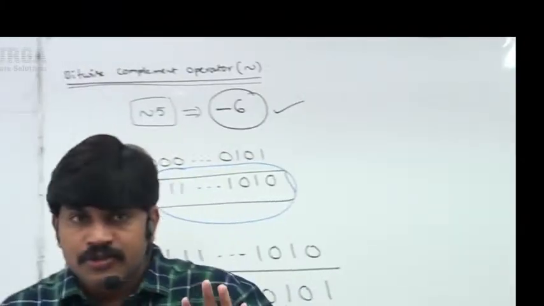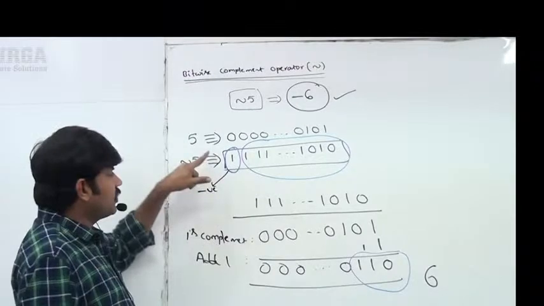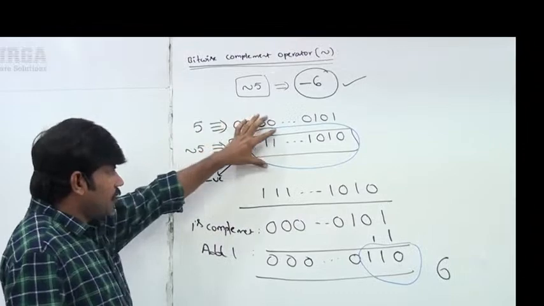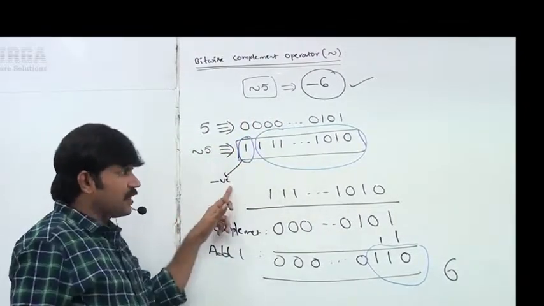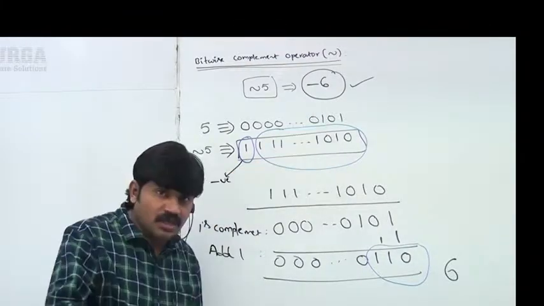Take very special care about this terminology. If you want to find the bitwise complement of 5, first represent 5 in 32-bit representation and perform bitwise complement. Now what is the result? The most significant bit is 1, meaning negative. If it is a negative number, the remaining bits represent the value in 2's complement form.